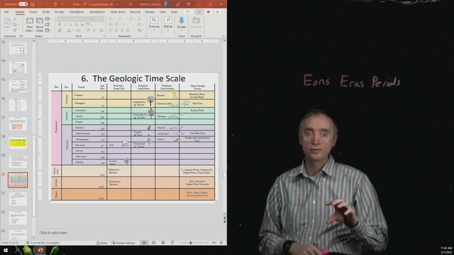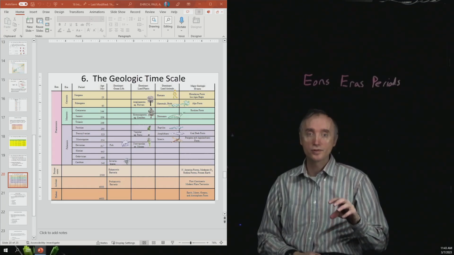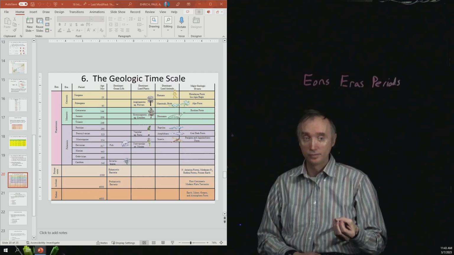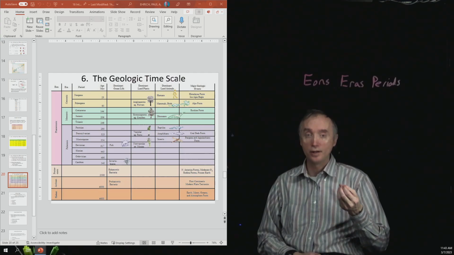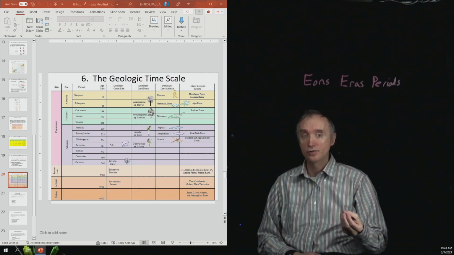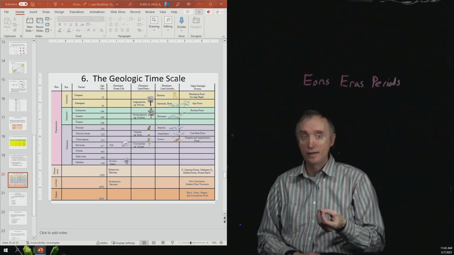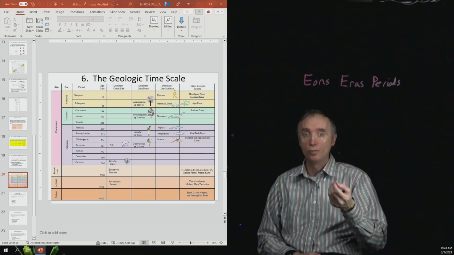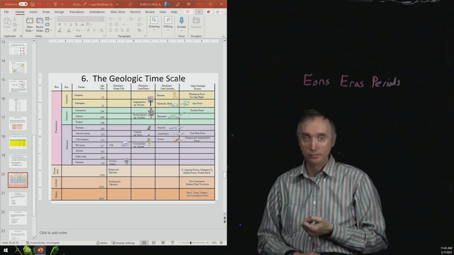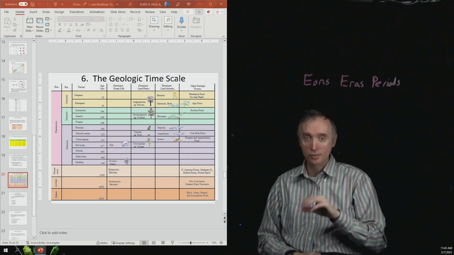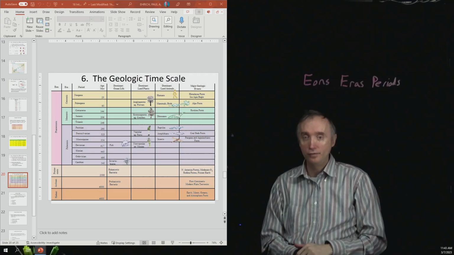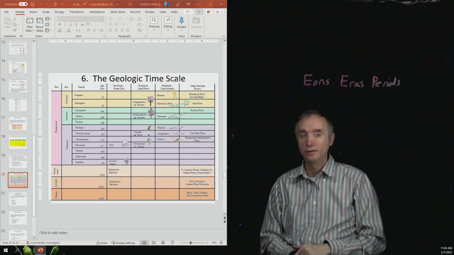So what this chart shows is some things happening on the biological scale, in terms of animals and in terms of plants. And then it also talks about what was happening in the oceans, and then what was happening geologically. So if you want to look at some of those captions, that's kind of a preview of what we're going to talk about in our next lesson.